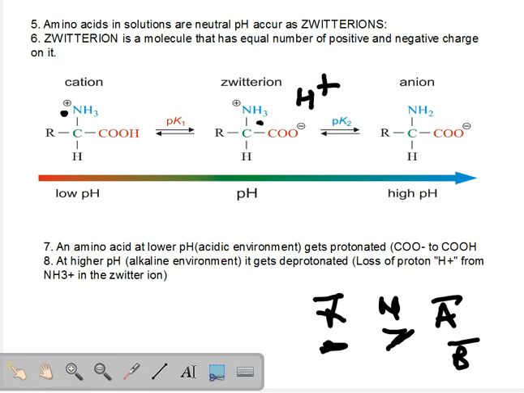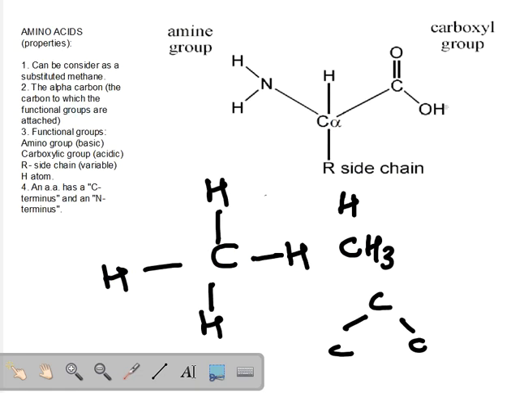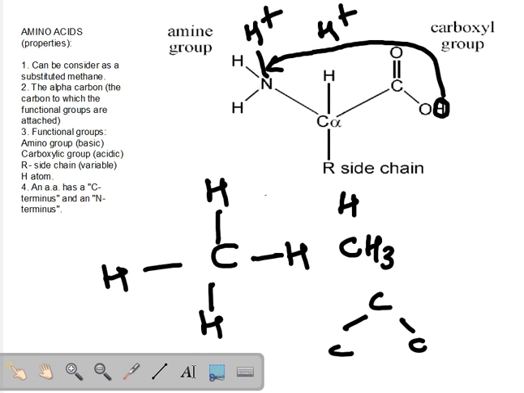Let's have a look here. At neutral pH, the carboxylic functional group gets deprotonated. It loses its proton, and where does that proton go? It gets added onto NH2. Let's go back to the image. This proton is lost and goes here. When the hydrogen ion is added onto this amine group, it will have an extra positive charge. And as a hydrogen positive ion is lost, there is a negative charge on oxygen.